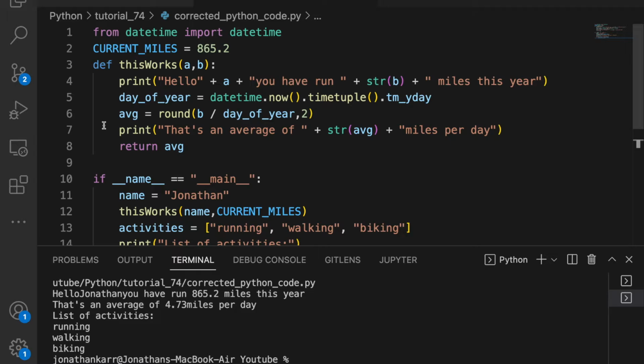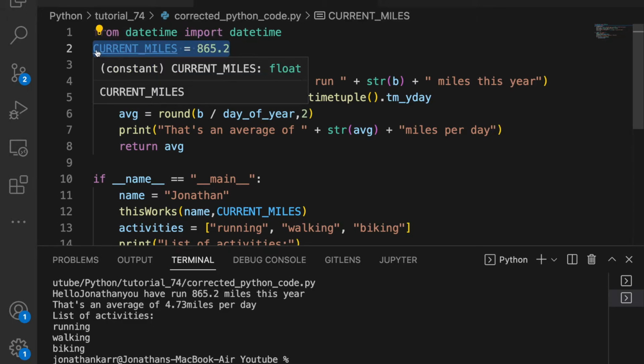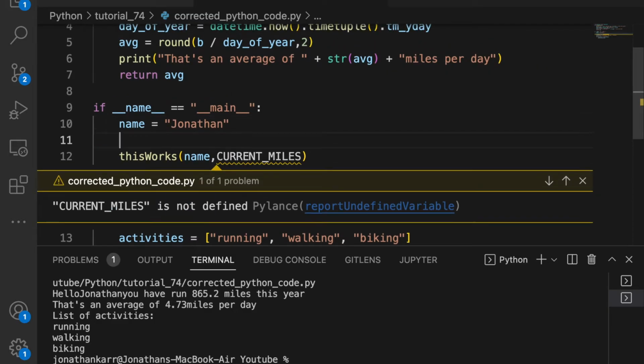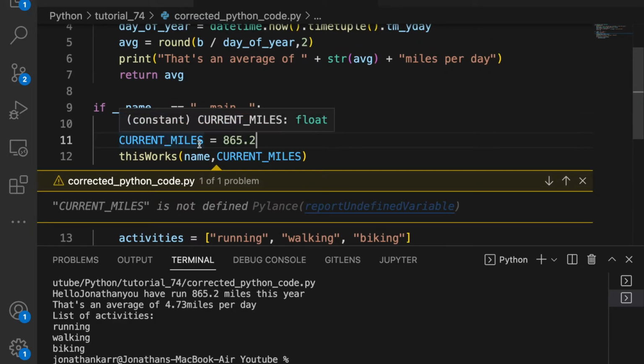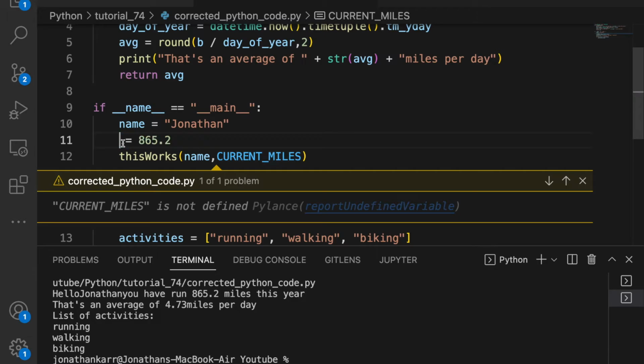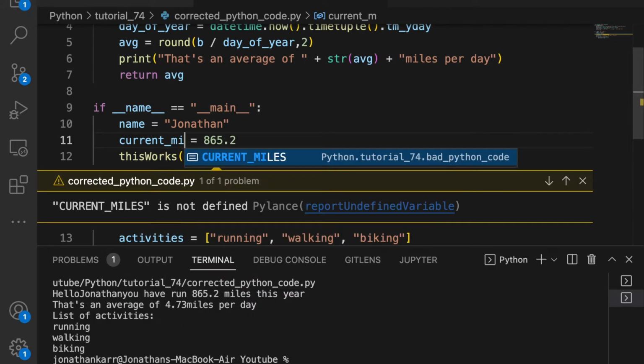Our sixth bad practice here is using a global variable when you don't need to. Global variables are not good because they can be modified in any function. So you want to put them in a specific place, otherwise you may have a variable being modified when you don't know it. We see this here with current miles, a global variable, 865.2. I'll then put it in here, and since it's not a global variable anymore, it shouldn't be in all caps.